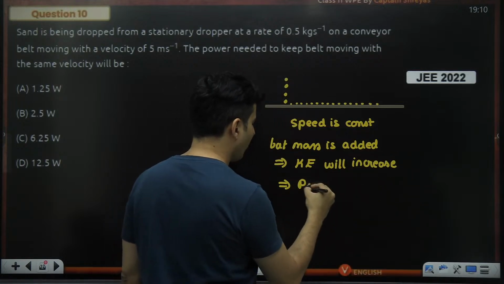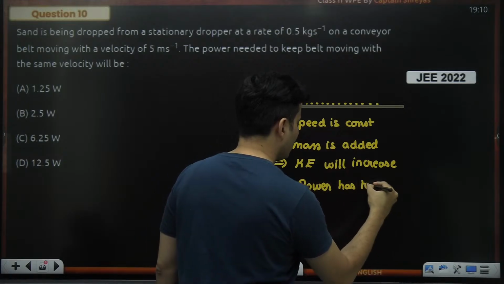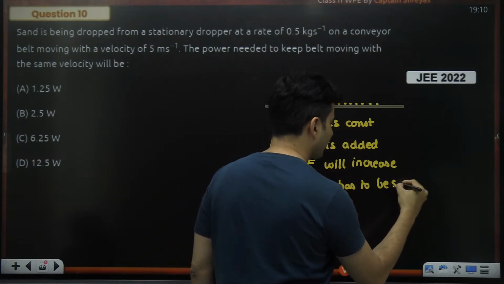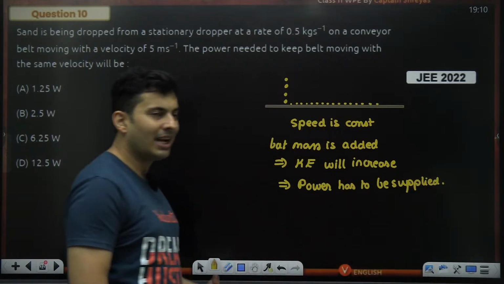That is the reason why power has to be supplied. Power has to be supplied because some kinetic energy is increasing.